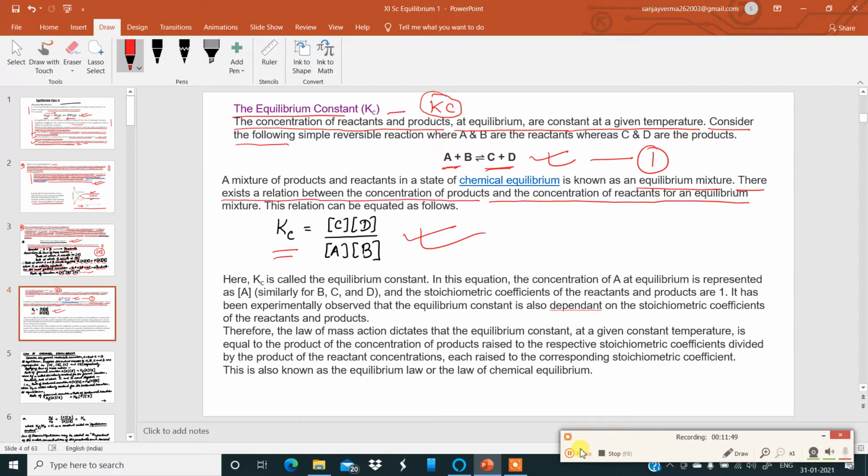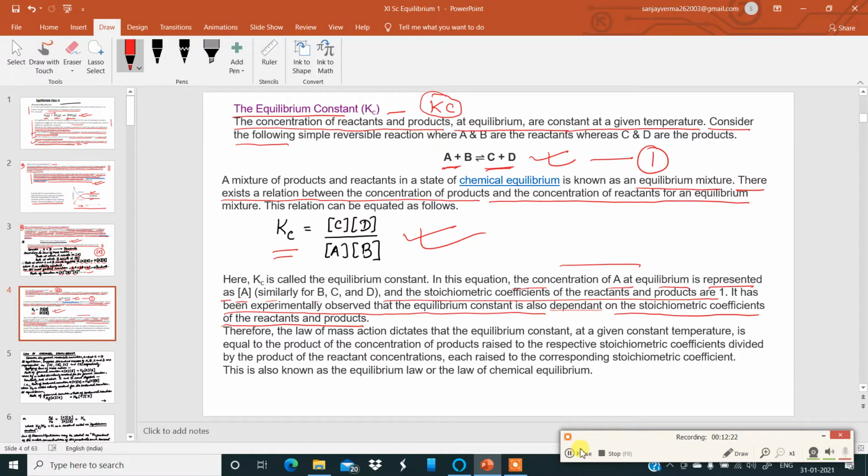Now, here, my dear boys, Kc is called the equilibrium constant. In this equation, the concentration of A at equilibrium is represented as A within brackets. Similarly for B, C and D, the stoichiometric coefficients of the reactants and products are all 1. It has been experimentally observed that the equilibrium constant also depends on the stoichiometric coefficients of the reactants and the products.